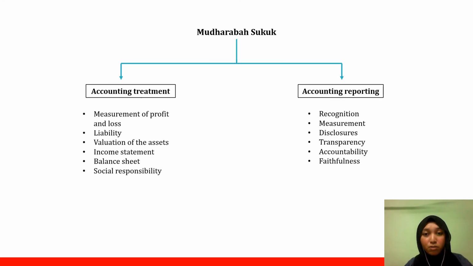When we talk about the Mudharabah Sukuk, there are two parts: the accounting treatment and the accounting reporting. For the accounting treatment, among the elements are measurement of profit and loss, liability, valuation of the asset, income statement, balance sheet, and social responsibility. Whereas the accounting reporting covers recognition, measurement, disclosure, transparency, accountability, and faithfulness.